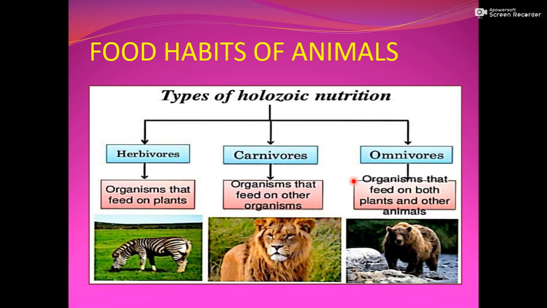These are the organisms that feed on both plants and animals. देखिए, herbivores feed only on plants, carnivores feed on other organisms, and omnivores feed on plants as well as other organisms.